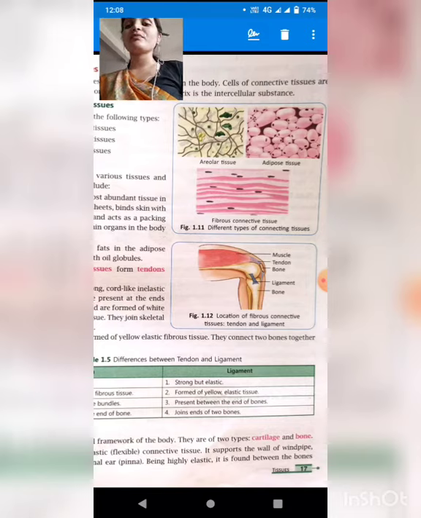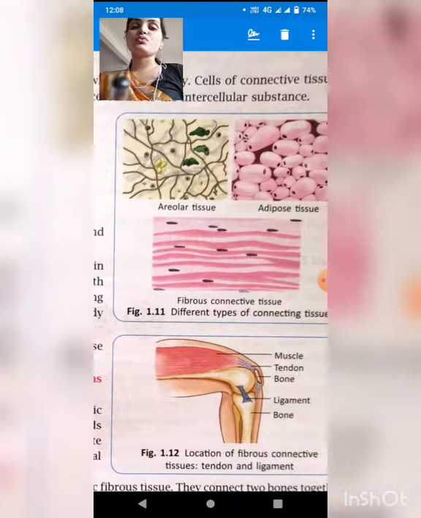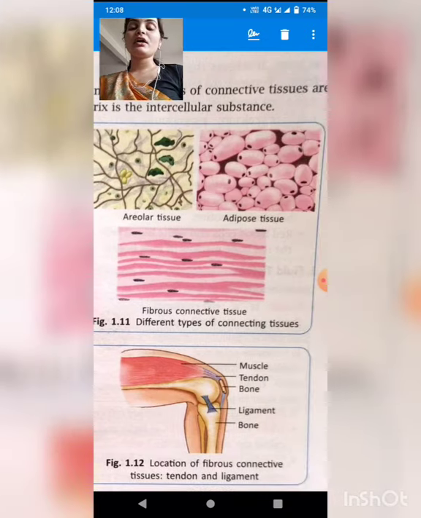For example, the body organs are bound together with the help of areolar tissue. If we talk about adipose tissue, see students, this pink diagram, these tissues contain fat globules, means the fat is stored inside. So basically they are found beside our skin.